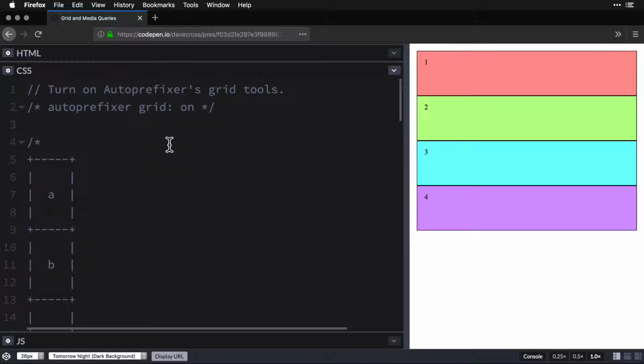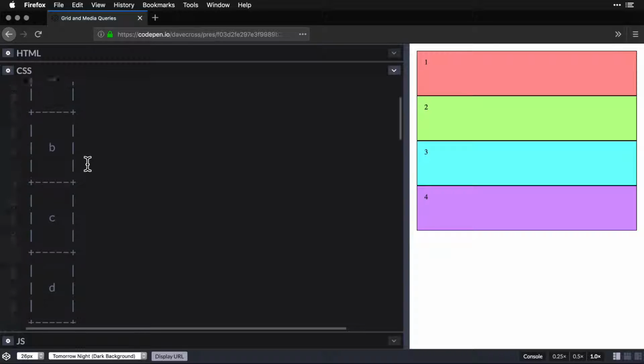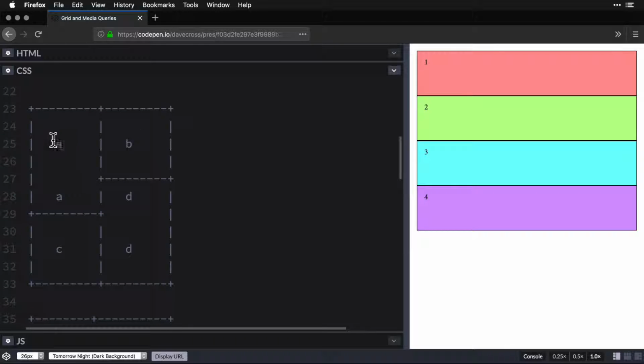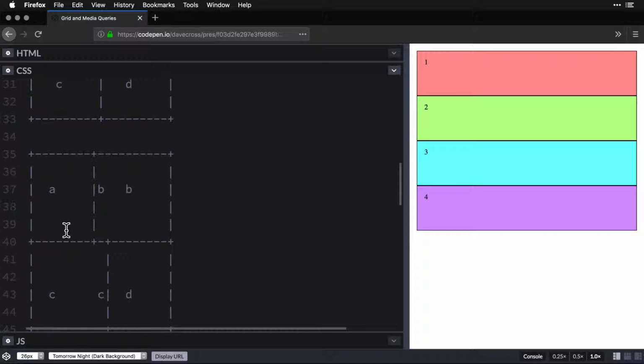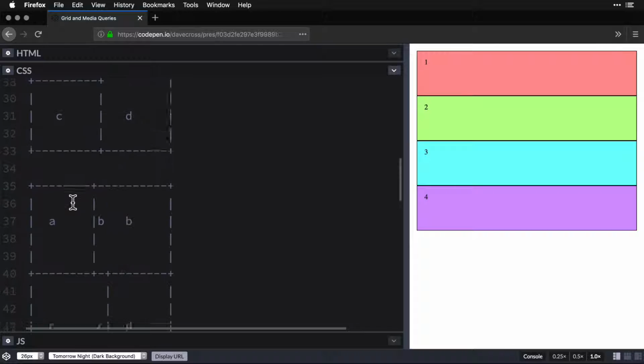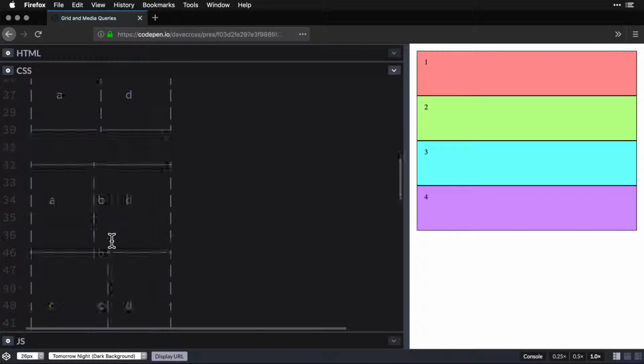Down here in the CSS, I have some comments. So we're going to start by our mobile view just being stacked A, B, C, D. And then we're going to change it up. So our tablet view is going to be a little bit weird. It's going to be kind of masonry, a vertical masonry thing. And then for desktop, we're going to go with the horizontal masonry. It's not true masonry because we can't really add extra rows to this and have it do funny stuff, but it should be interesting the way that we're changing it up.